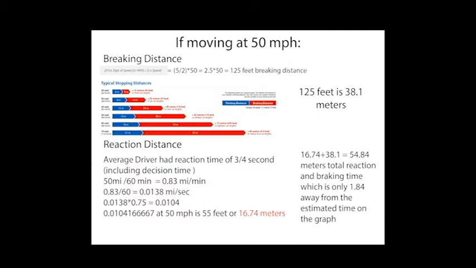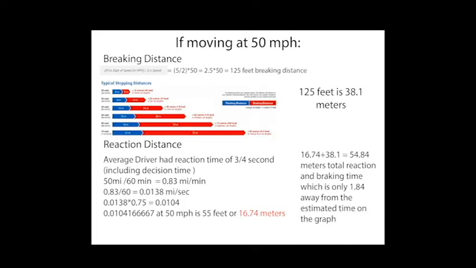If you have a car that's moving at 50 miles an hour and you want to calculate its braking distance, you would use the formula where you take the first digit of the speed in miles per hour, you divide it by 2, and then you multiply it by the speed. So in the case of 50 miles per hour, it would be 5 divided by 2 times 50, equals 2.5 times 50, equals 125 feet braking distance. And 125 feet is 38 meters.